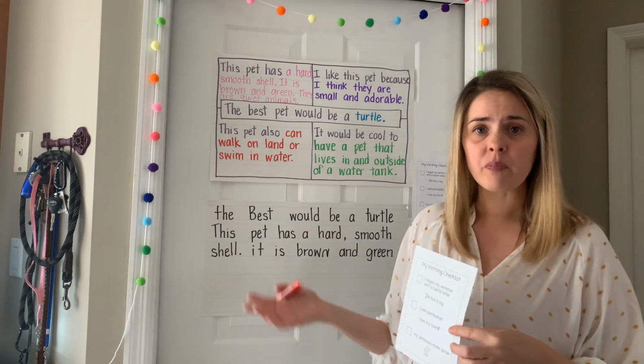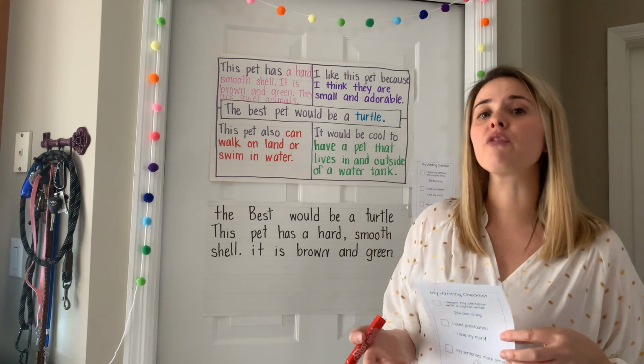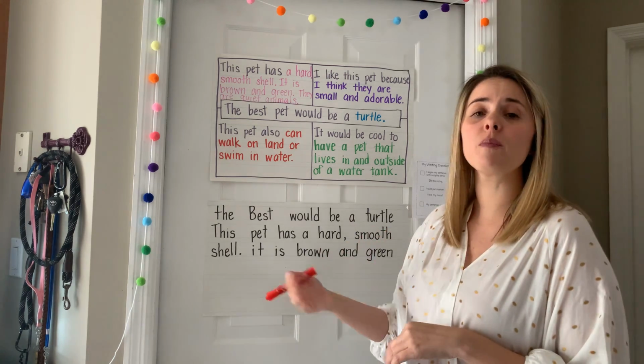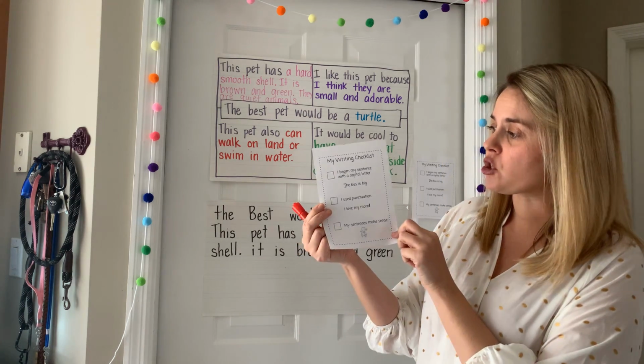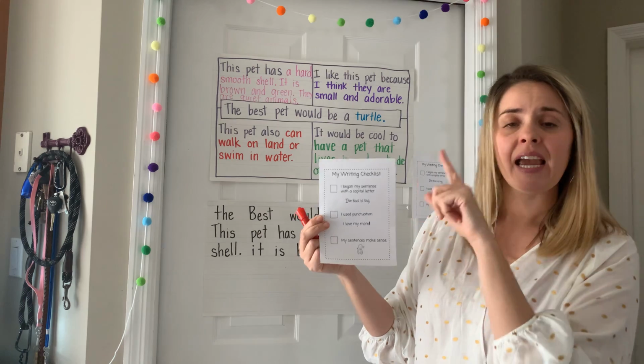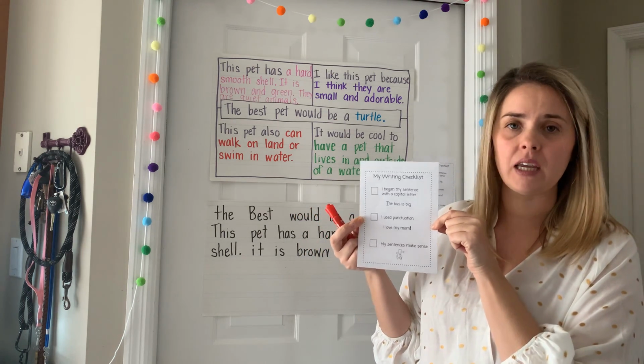It's possible that you reread your story and you don't find mistakes. A lot of times it is difficult for us to find our own mistakes inside of our writings, which is why I made sure to give you a writing checklist. A checklist helps us to edit or fix the problems that we see in our story.